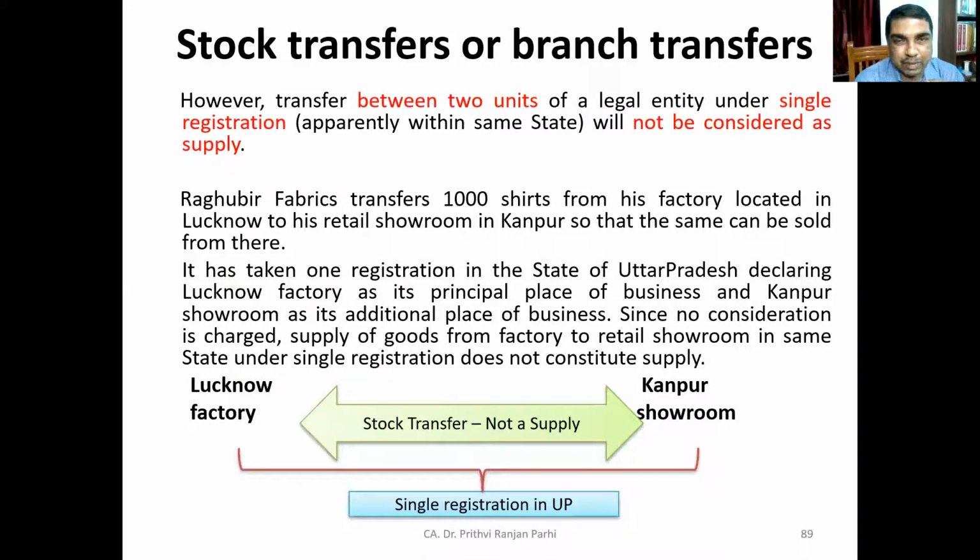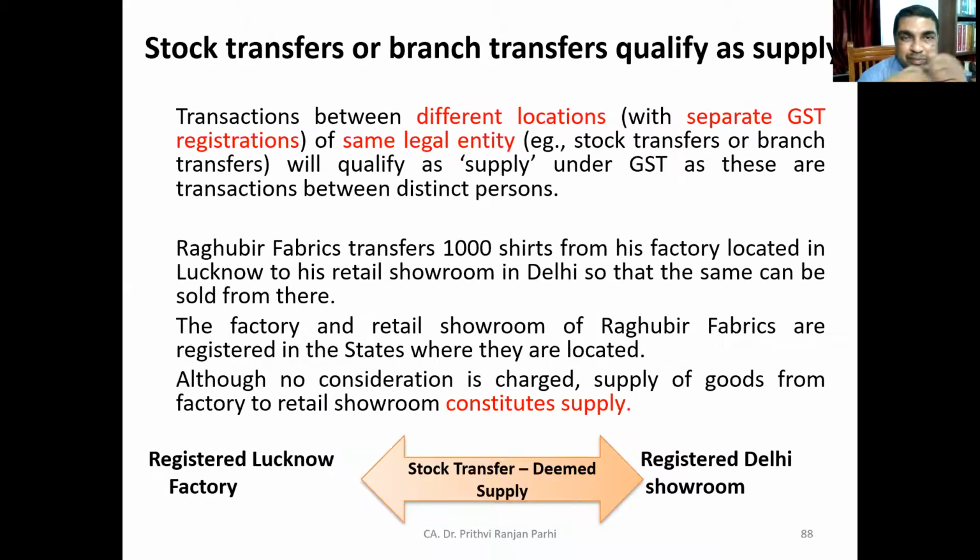So stock transfer between two units with a single registration will not be considered as supply. But if you see the previous slide, it talks about the transaction between different locations with separate GST registration, the same entity, which will be treated as supply.